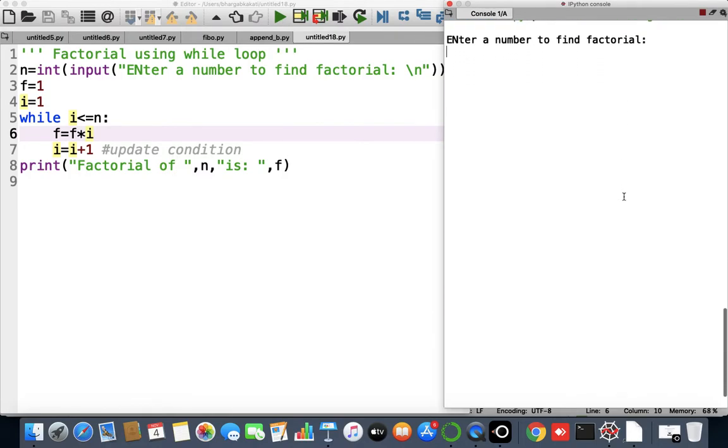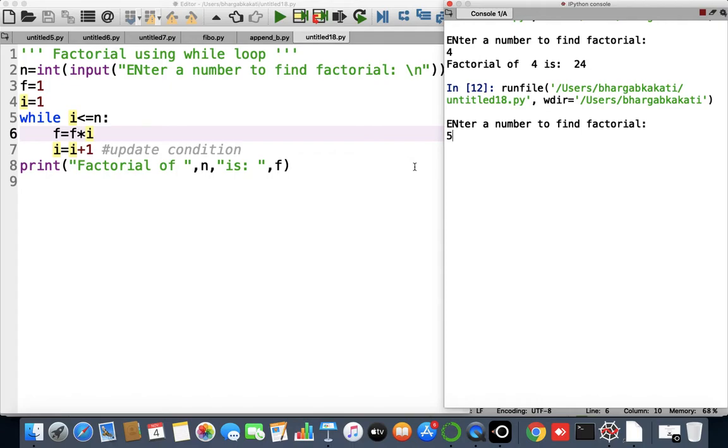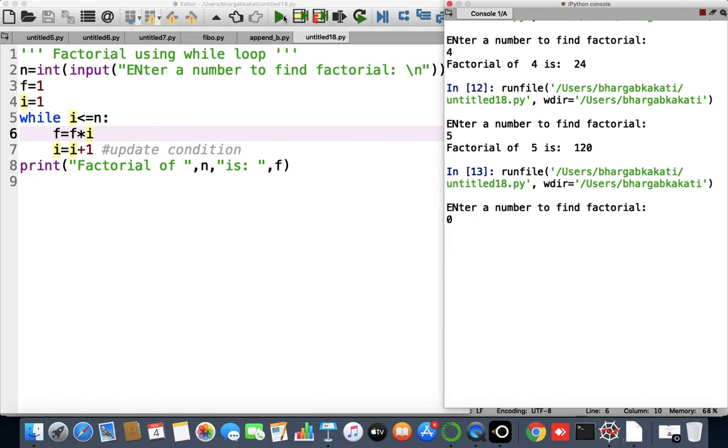Enter a number to find the factorial. Let me give 4 here. So I'm getting factorial of 4 is how much? It is 24. Yes, it is 24. If I run it again, let's say I'll give the number as 5. I'm getting factorial of 5 is 120. Hence it is correct. If I give the number as 0, I'm getting factorial of 0 is 1. So this is also correct.